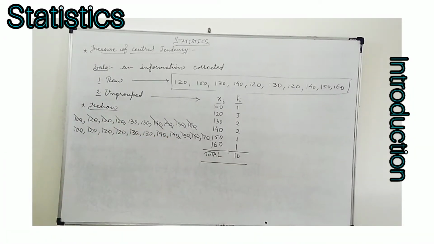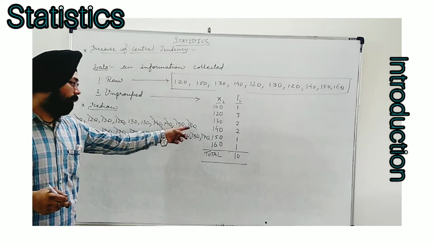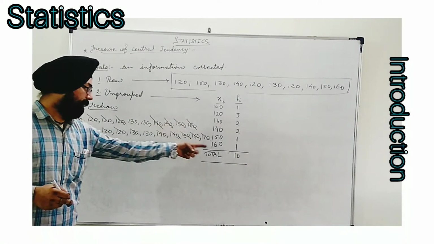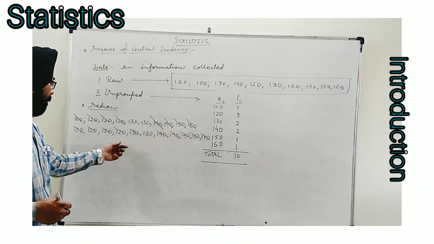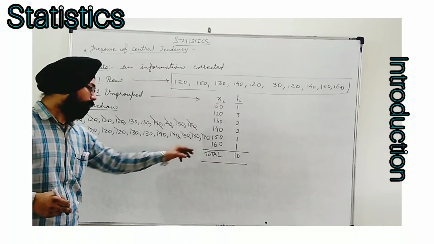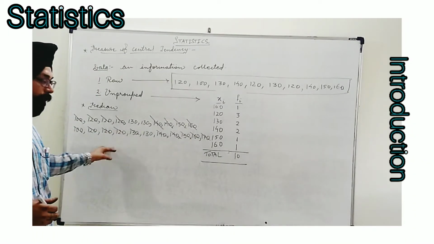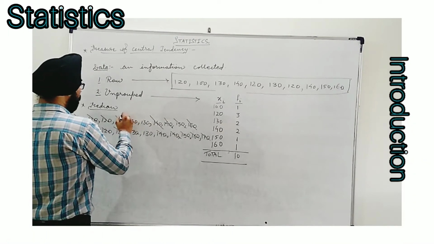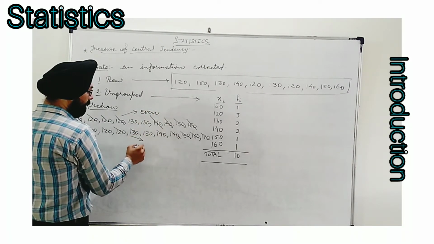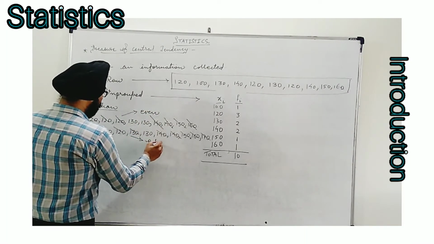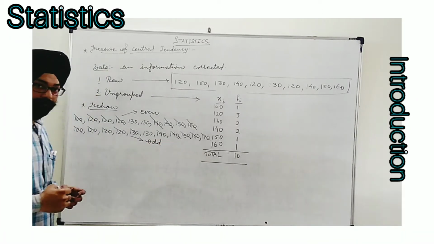Why did this happen? Previously the total number of values was 10. As I added one more value, this became 11. So it matters: the first was the case of an even number of observations, and the second case is of an odd number of observations.